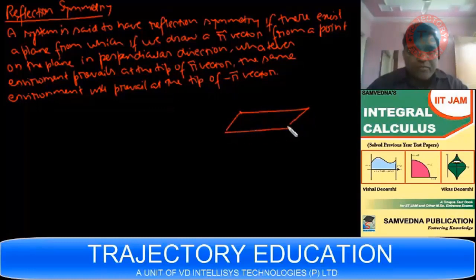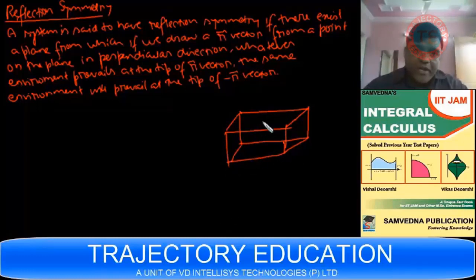Suppose I have something like this, a cuboid. Then there exists a plane in between. You can see this plane.